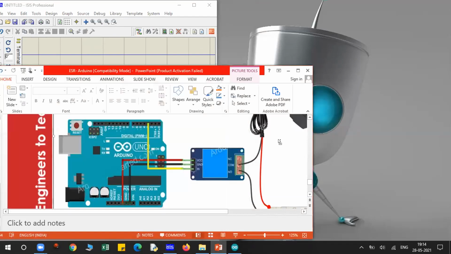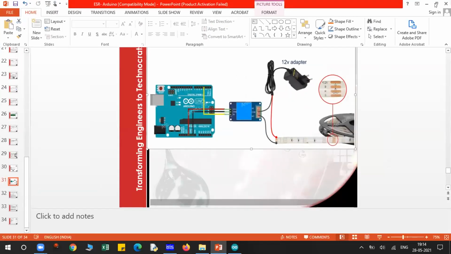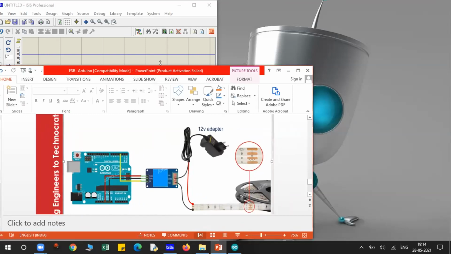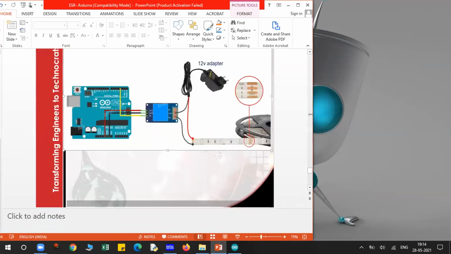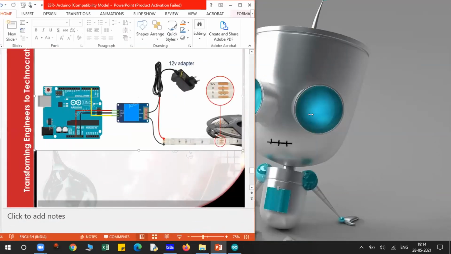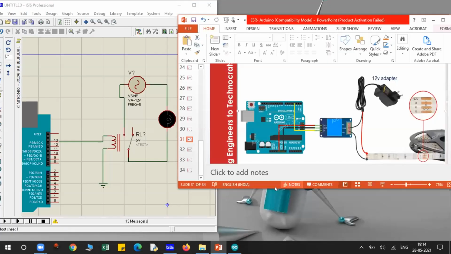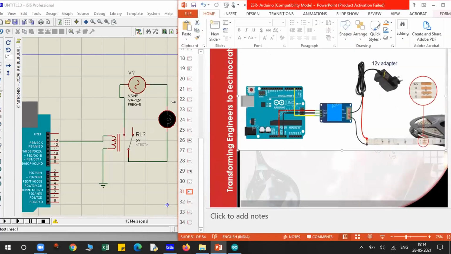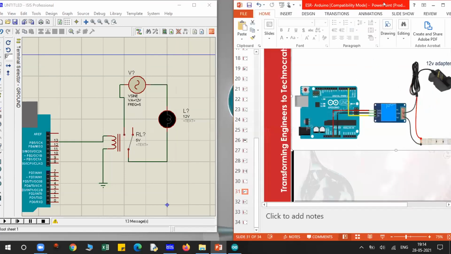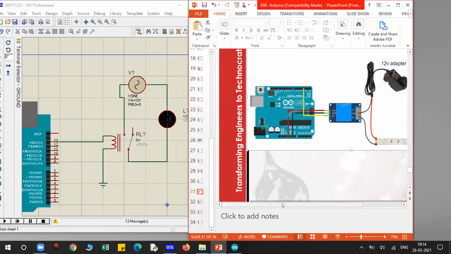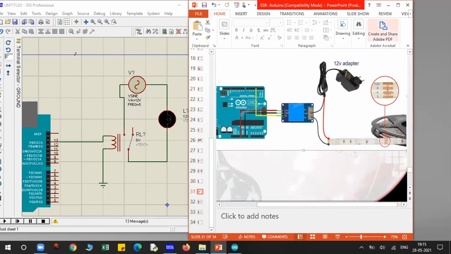Is this diagram clear now? See, I think there should be confusion in the output section only.